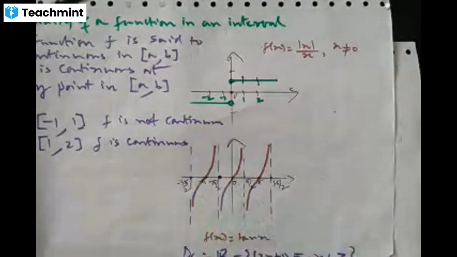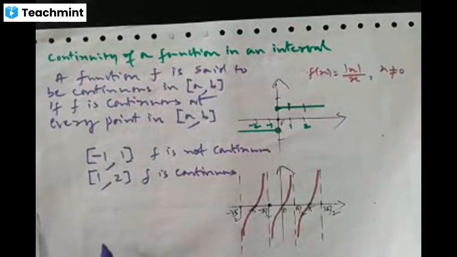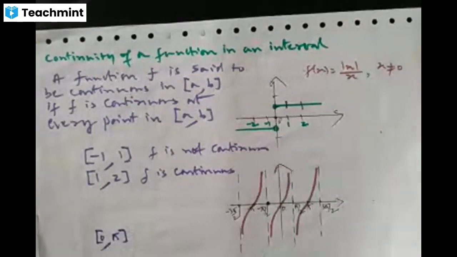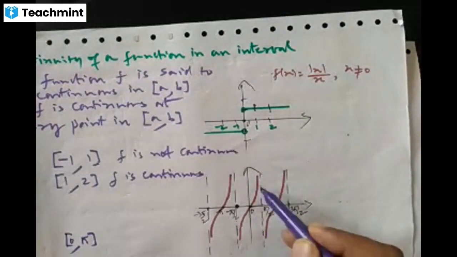Okay. Now, the question is, is the tan function continuous in the interval 0, pi? See the graph. In the interval 0, pi, is the function continuous?